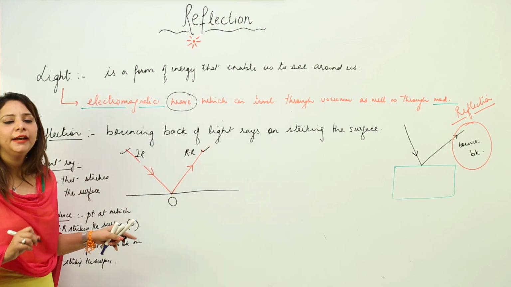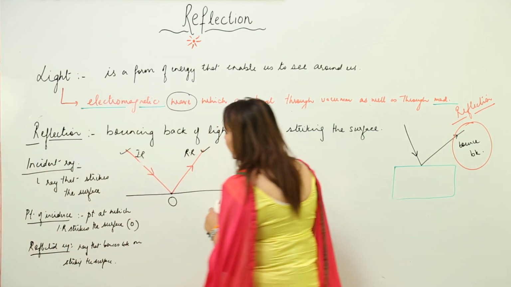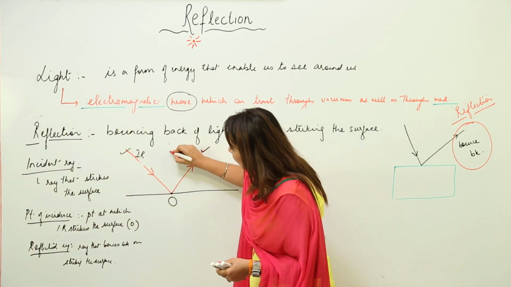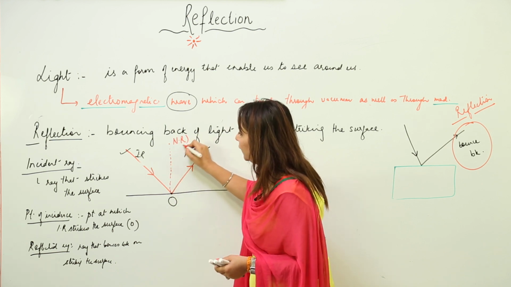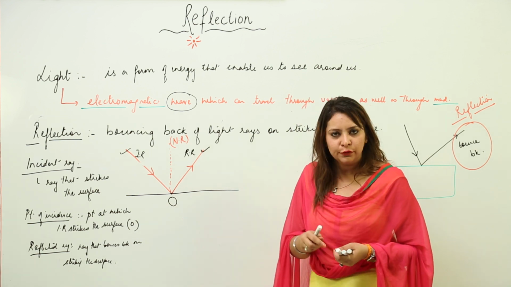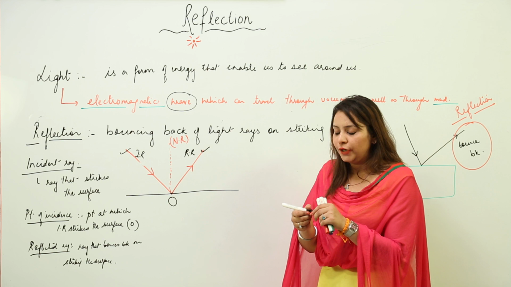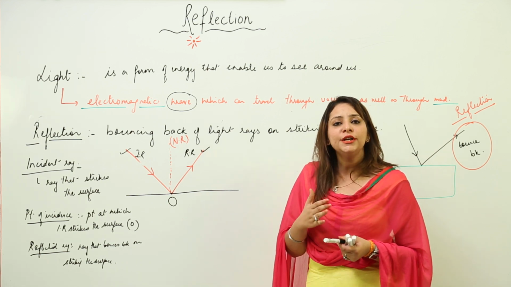We have a few more rays which you cannot see in this figure, but still they exist. There is an imaginary ray which we draw that is perpendicular to the point of incidence, and we call it the normal ray. So what is the normal ray? It is a perpendicular drawn to the surface at the point of incidence. It is better that you use the term perpendicular drawn to the surface.